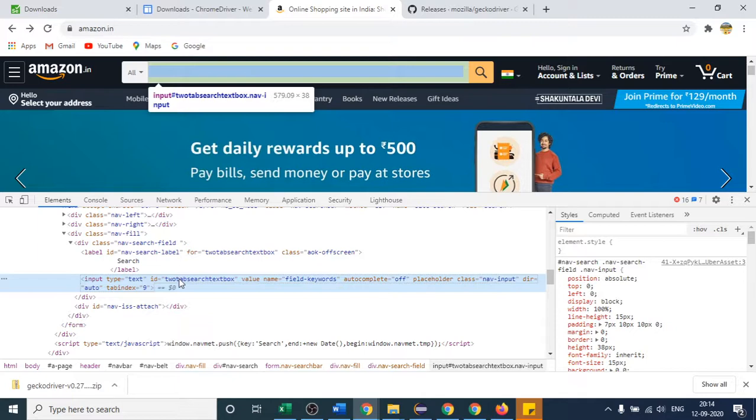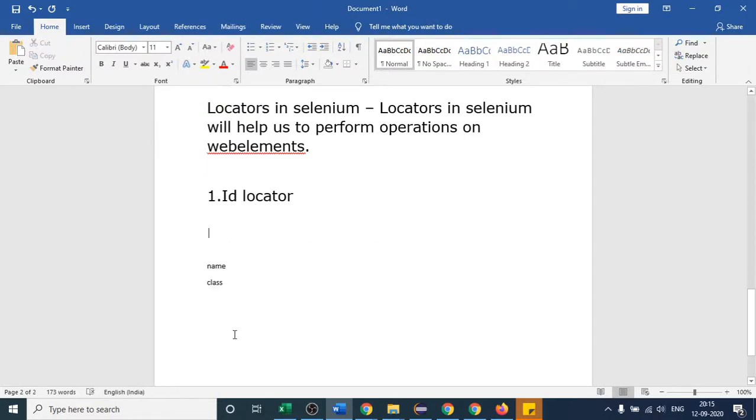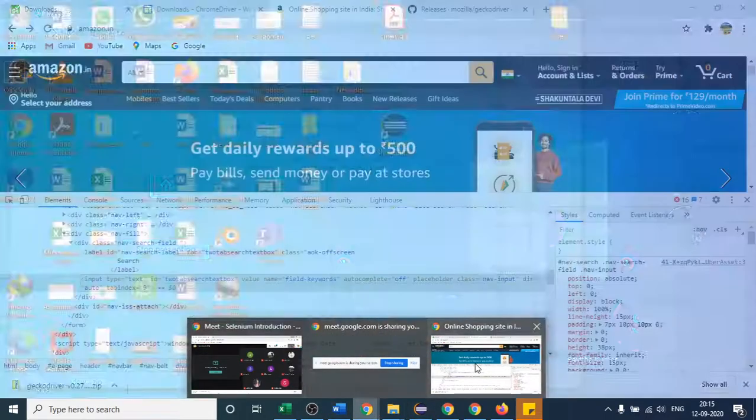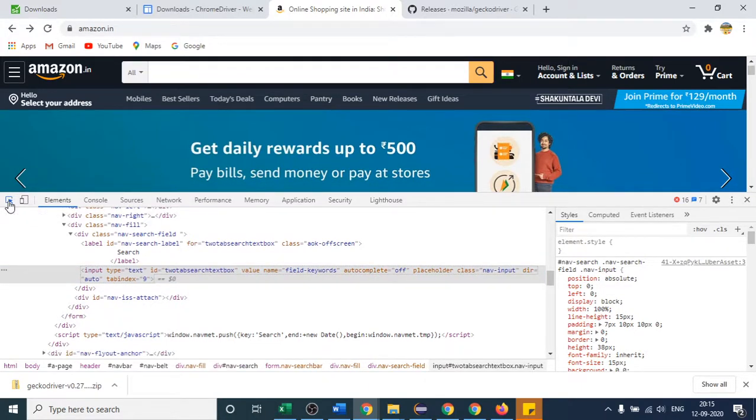Okay, so here as I have told you that we have this locator. I am removing this. We are discussing this id locator, right? So how are we going to do that? See here, if I open this website, when you know that I have to perform some kind of operation on this text box, I will click this first so that I will know what the coding part is.